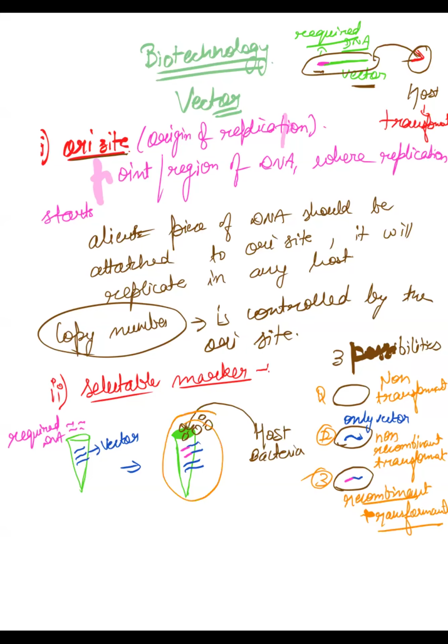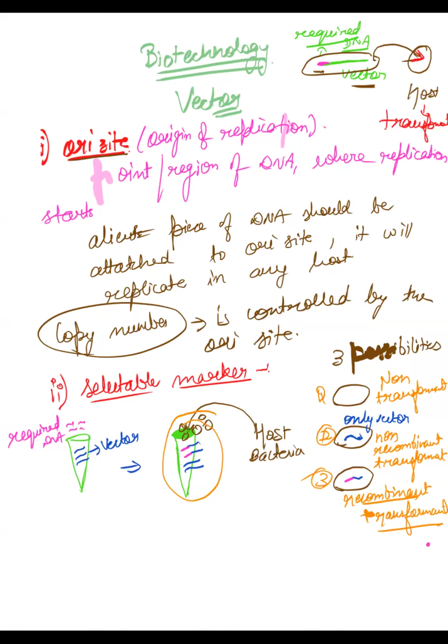Are you getting my question? We need to select which ones are transformants and which ones are non-transformants. So how do you do that? This is done using selectable markers.